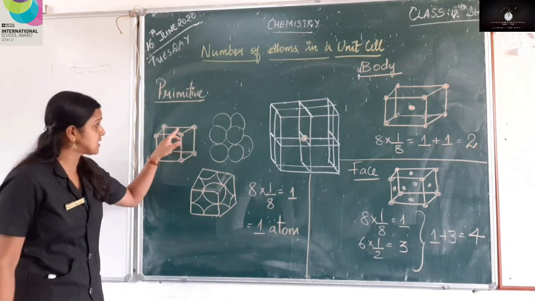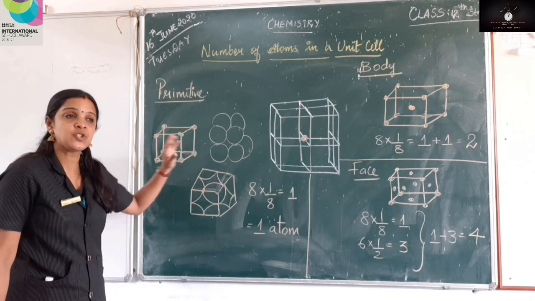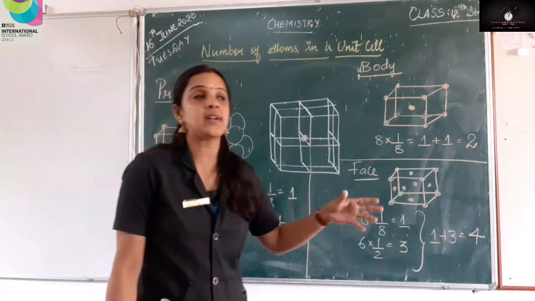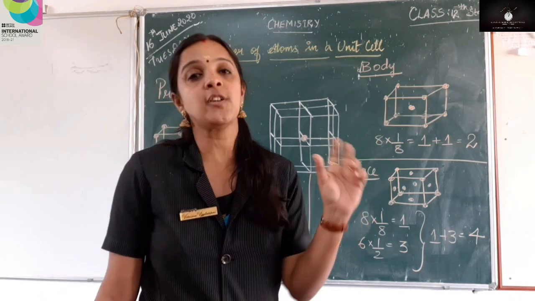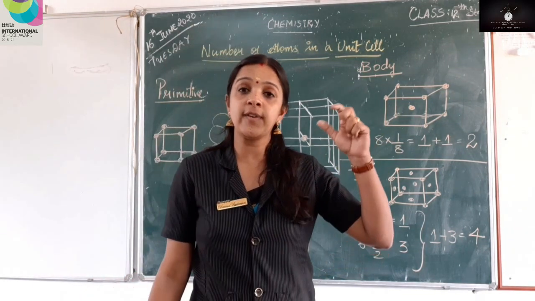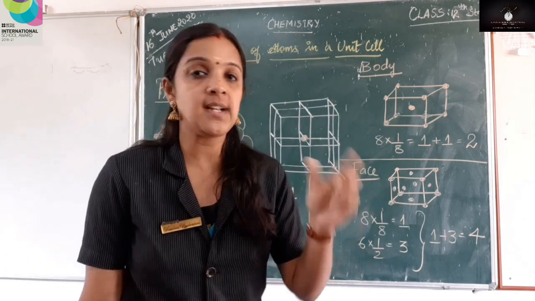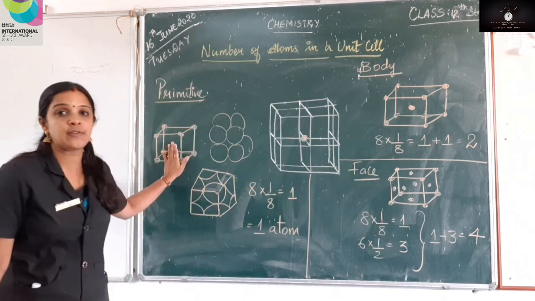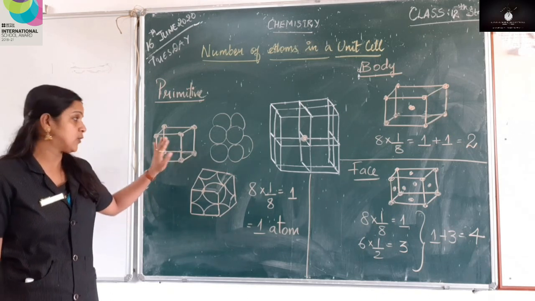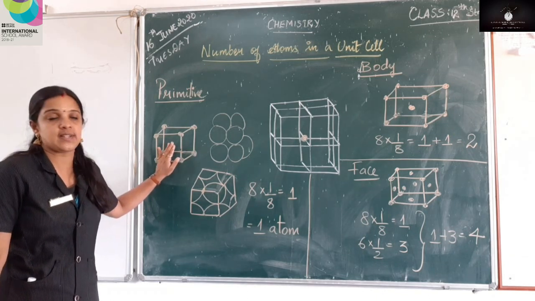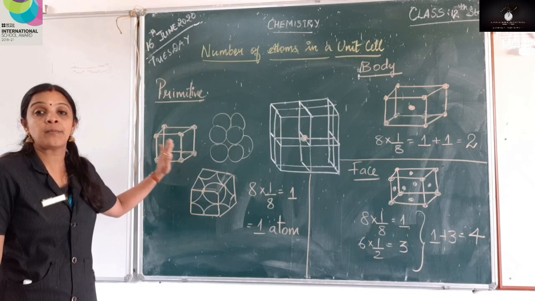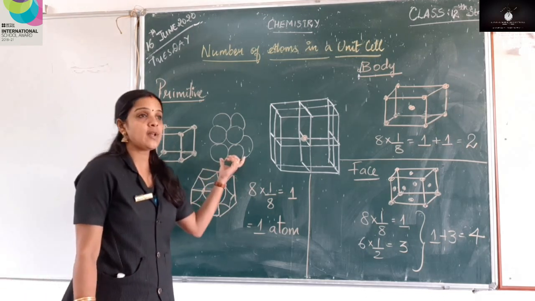Now these lines are there to give a geometry. So when I say geometry, we should know what is the structure of the unit cell. So to define the shape, the structure and the geometry of the unit cell, we draw a structure of a unit cell like this. Though we don't say this is the actual structure, this is a structure showing the geometry of a unit cell.